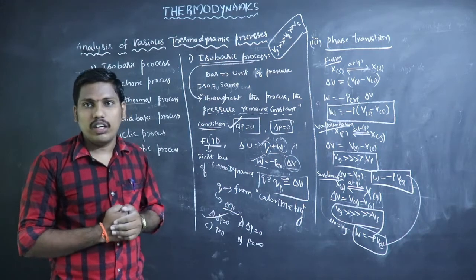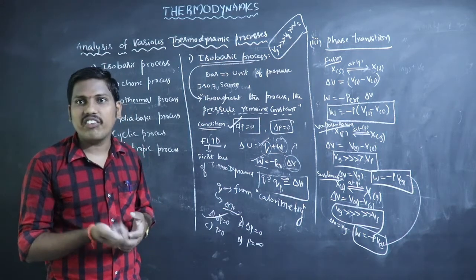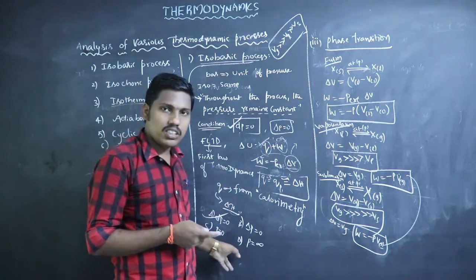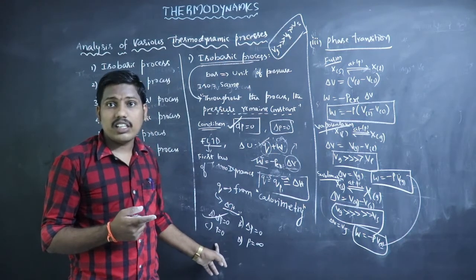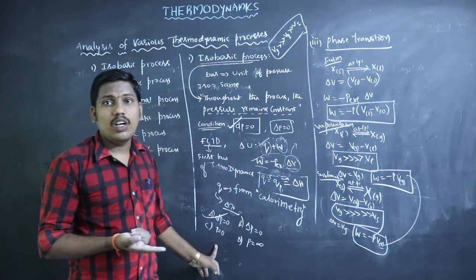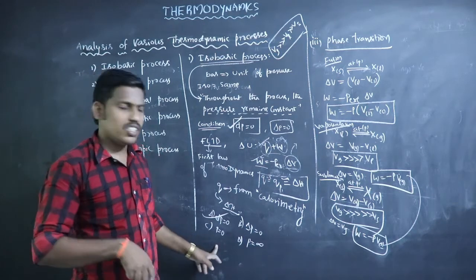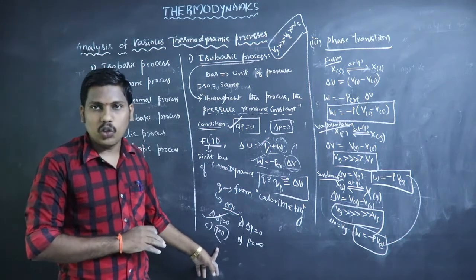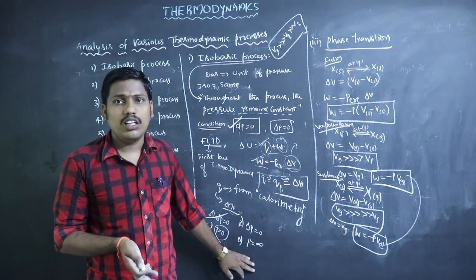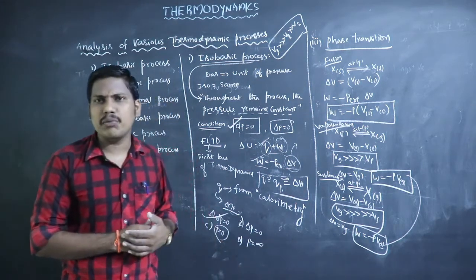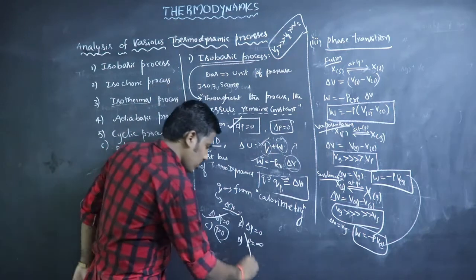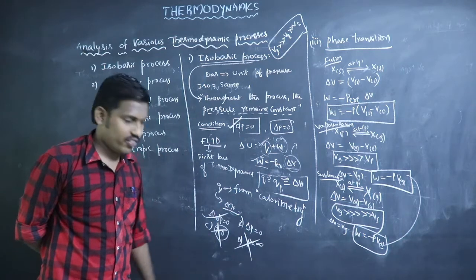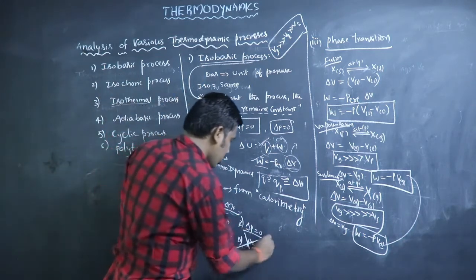Because pressure of 0 cannot be maintained. Where do we maintain 0 pressure? In case of free expansion. Free expansion means the gas is expanded against a vacuum, and in vacuum pressure is 0. Normally the pressure is not 0, and very high pressure is dangerous to work with. Infinity means very high pressure. So we can strike off these two options. We can think delta P = 0, dP = 0.